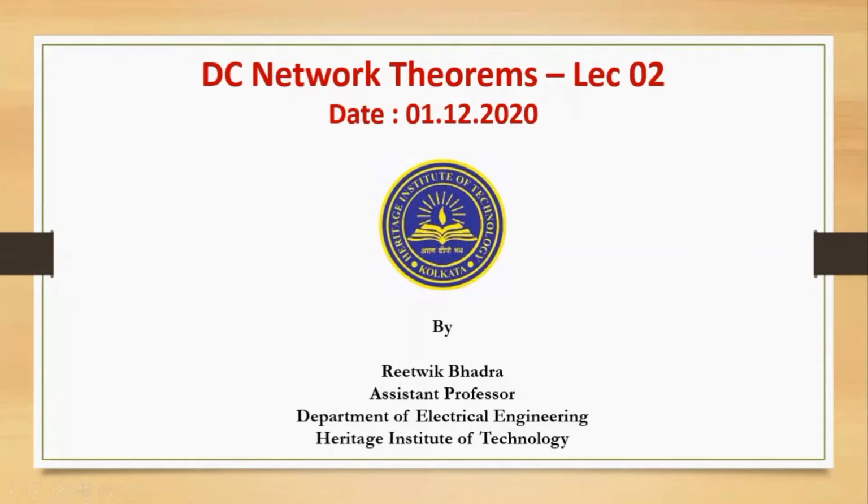Okay, so we'll start with a very small topic today. We have a small topic left of DC network theorems, which is star delta transformation. So why star to delta is done, why delta to star is done, we'll look into that and try to solve a few problems which may come for your exams.